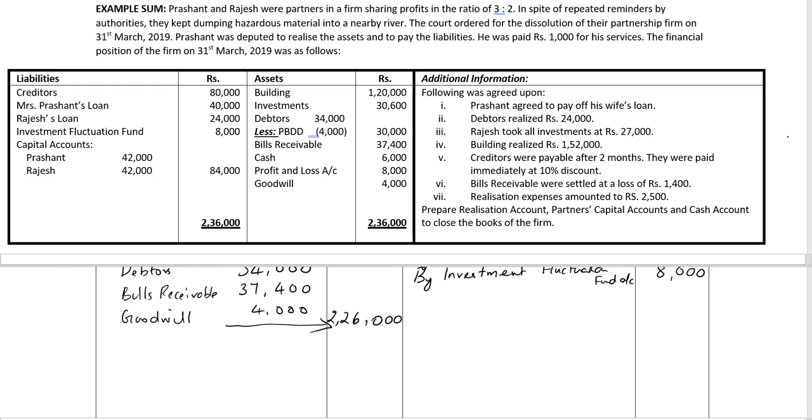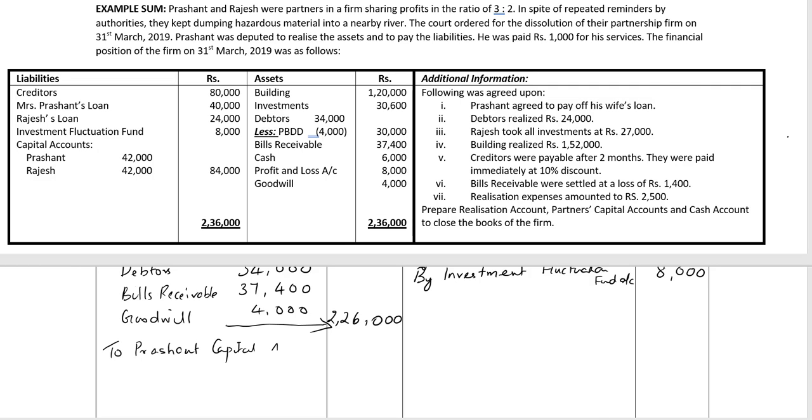The first point, Prashant agreed to pay off his wife's loan. So, to Prashant capital account for Mrs. Prashant's loan.